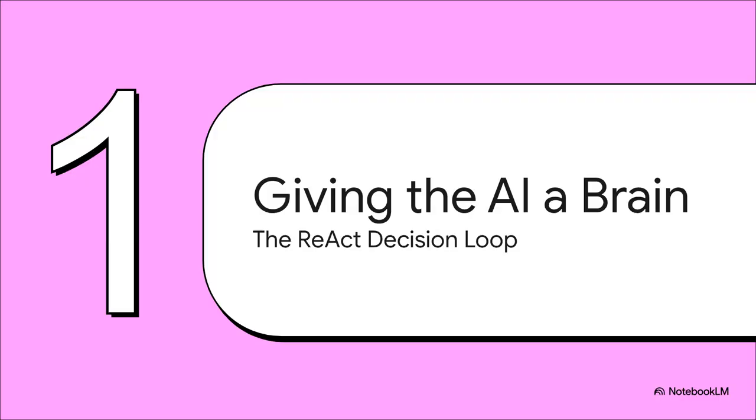Okay, so how do we give our AI a brain? We start with a really powerful thinking process called the React decision loop. This is the absolute first step, and it's what allows the AI to go beyond just responding and to actually start thinking about how to solve a problem.